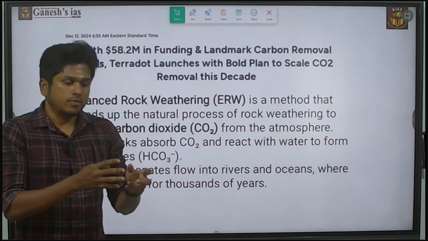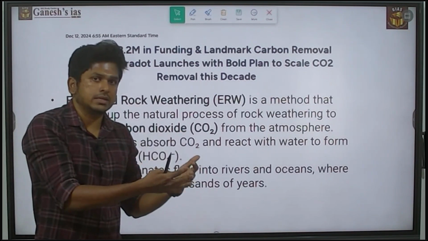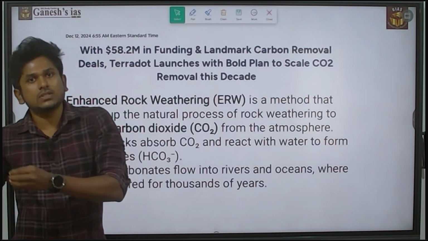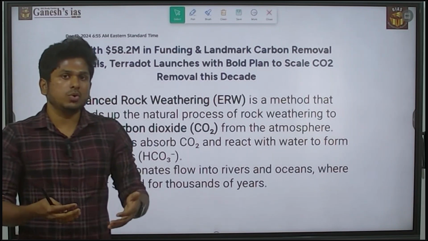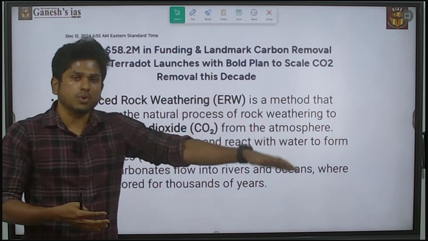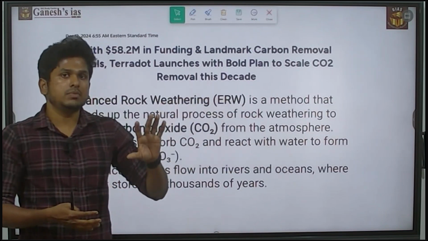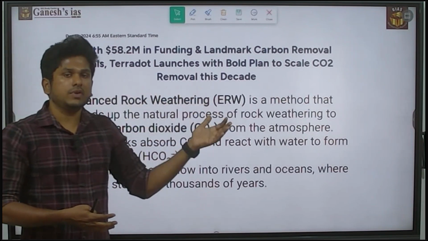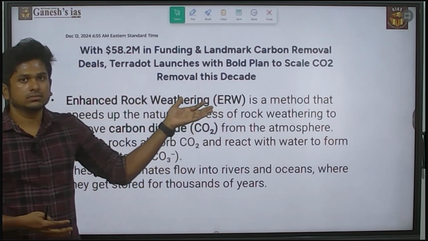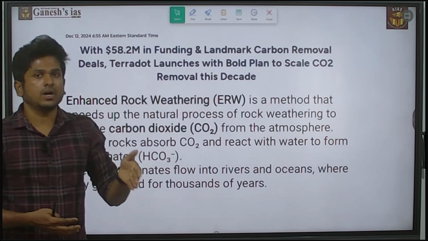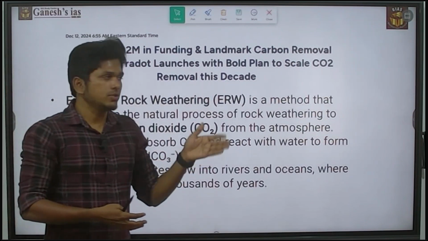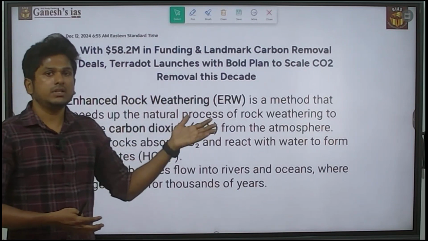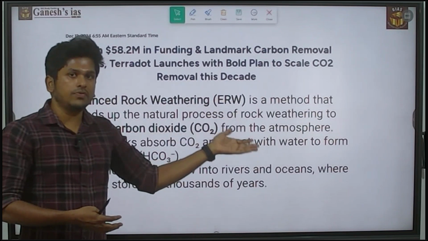So the atmospheric carbon dioxide is removed and becomes a part of the soil. By this, they are going to remove the carbon dioxide from the atmosphere. This is the major idea being pursued by many companies, and it is most important for the prelims part. You can also use it in the mains answer. Enhanced rock weathering is a method of carbon removal from the atmosphere.